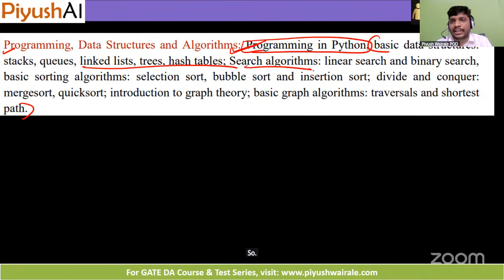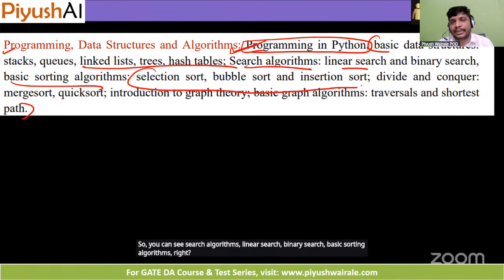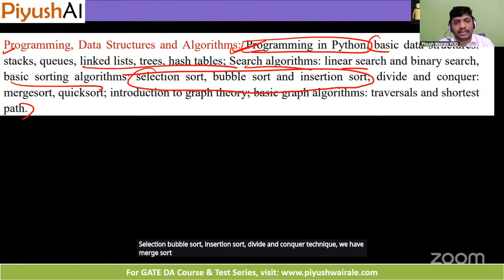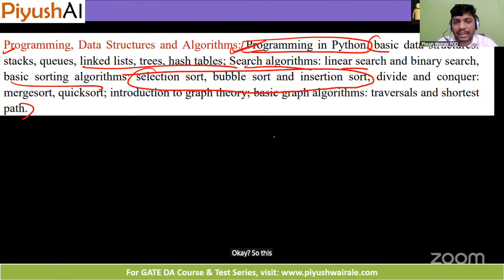So you can see search algorithms, linear search, binary search, basic sorting algorithms, right? Selection, bubble sort, insertion sort, divide and conquer technique. We have merge sort, quick sort. Then we have a graph theory component as well. So this topic is similar to GATE CSE as well.